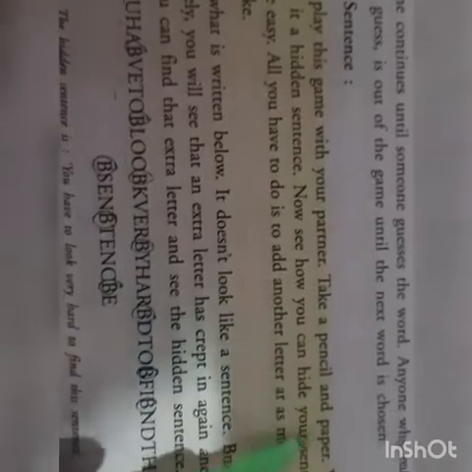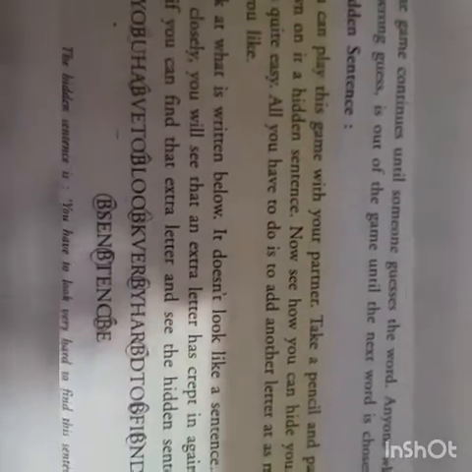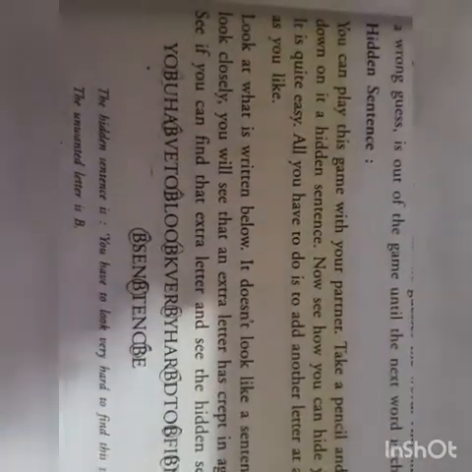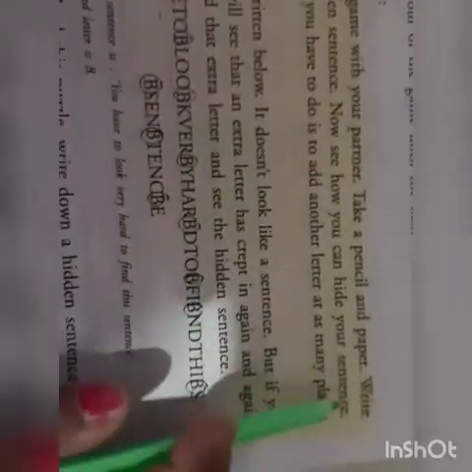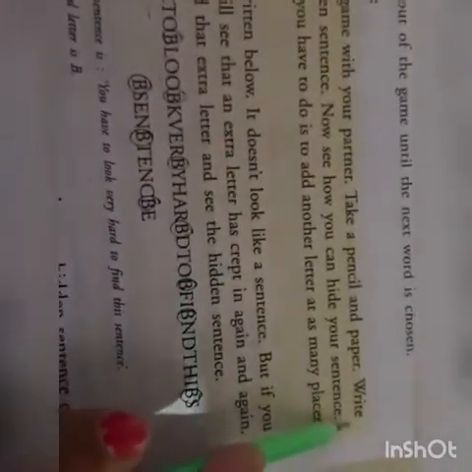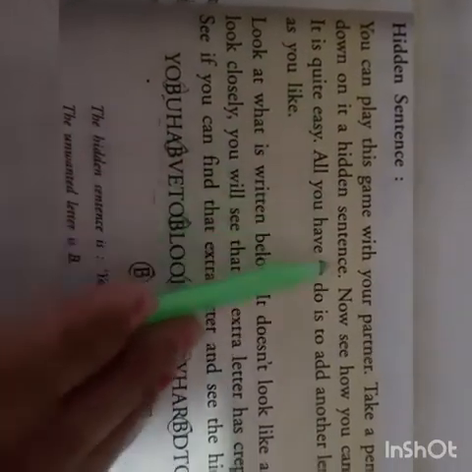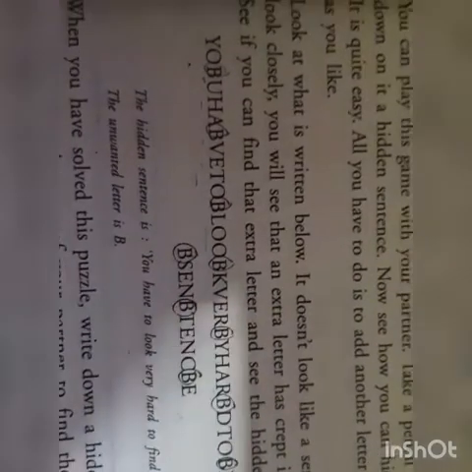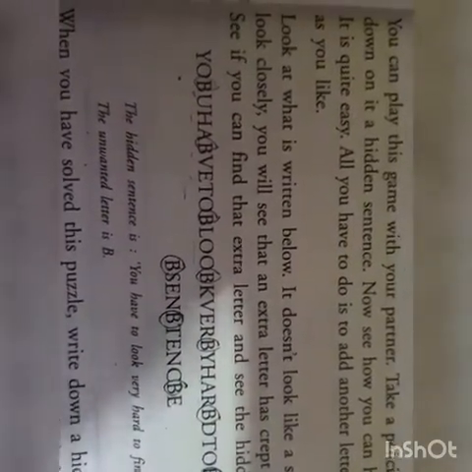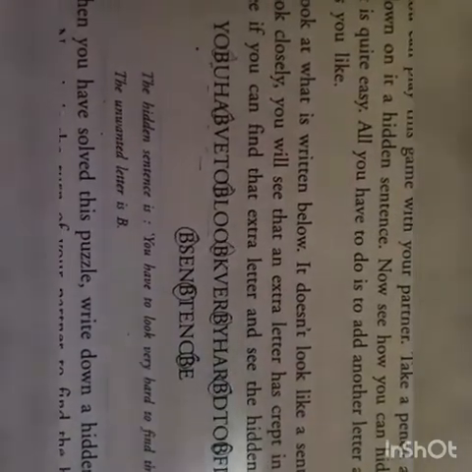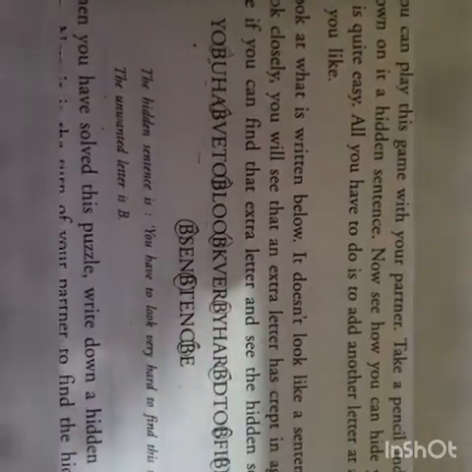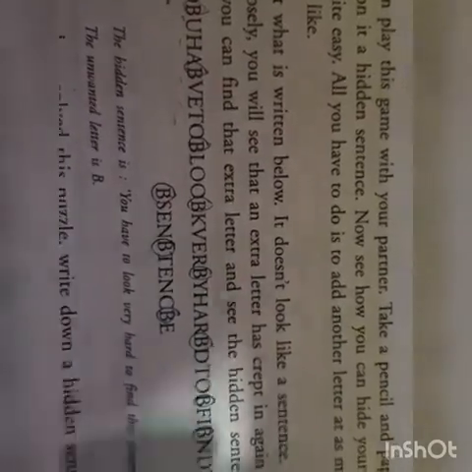Take a pencil and a paper. So in this also you need a pencil and a paper, and you can play this game with your partner also. Write down a hidden sentence. Now you have to write one hidden sentence with any extra letter you have to add at every place, but you have to add in such a way that when you remove that letter, the complete sentence should be made in a proper way.